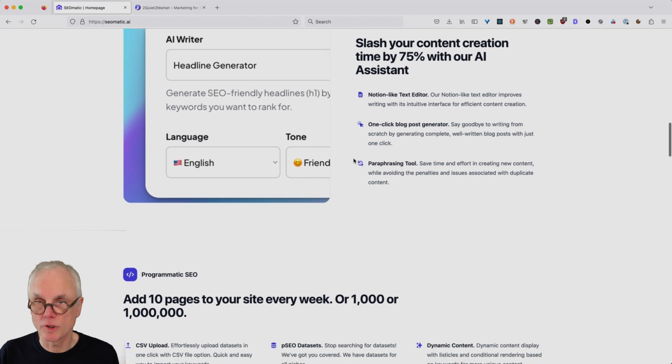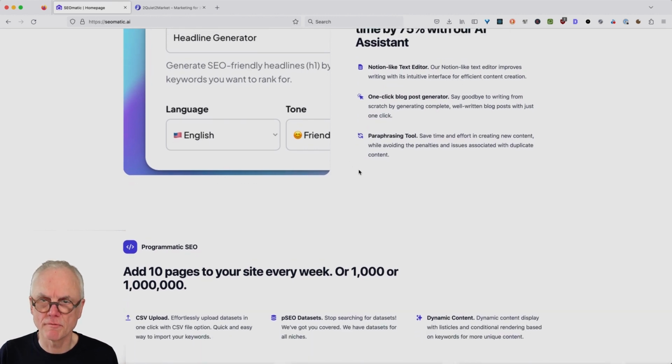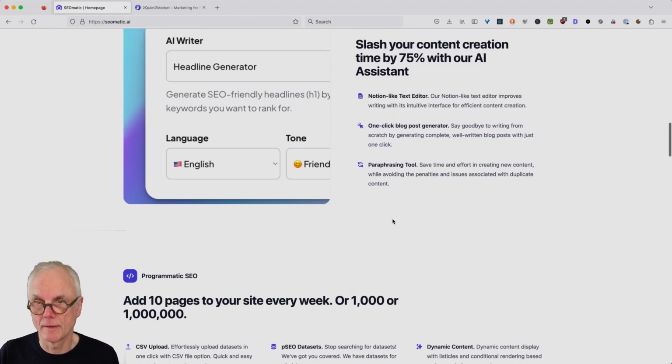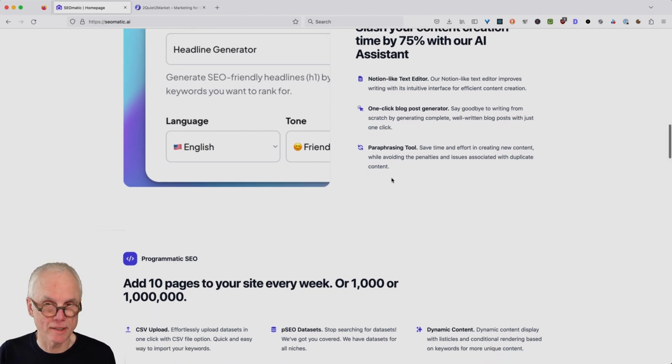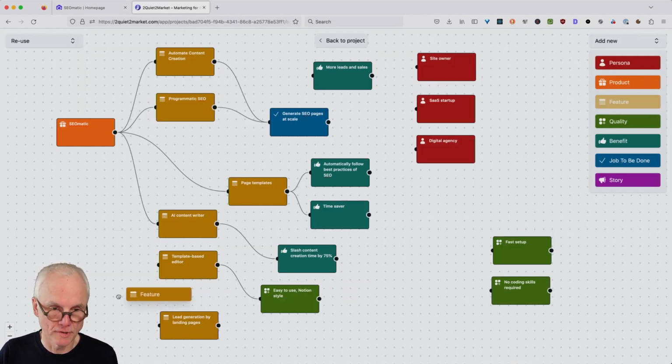One-click blog post generator. Yeah, I have my doubts about this one because I have seen that ChatGPT, for example, one of those AIs, is not really able to write an entire blog post, but maybe SEOmatic.ai has found a solution for that. Paraphrasing tool, yes, I can totally imagine that. It's also a feature. Let's say we've got a paraphrasing tool.